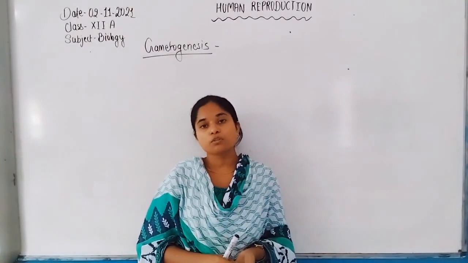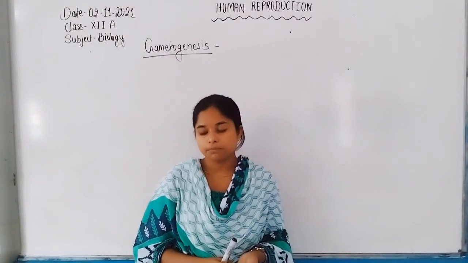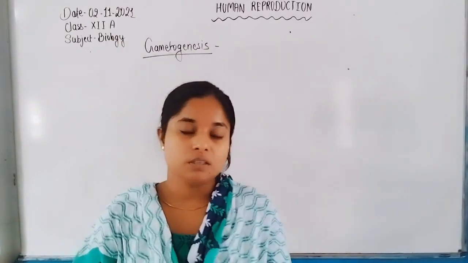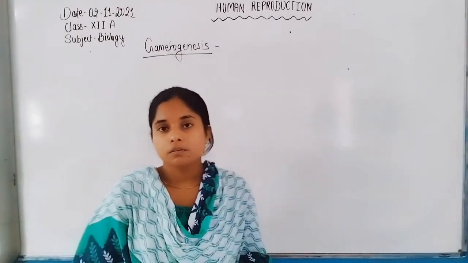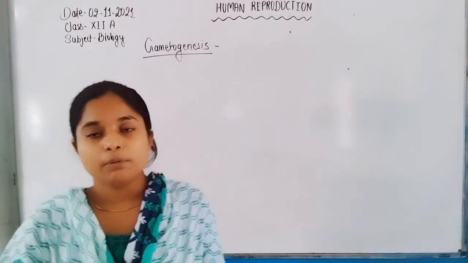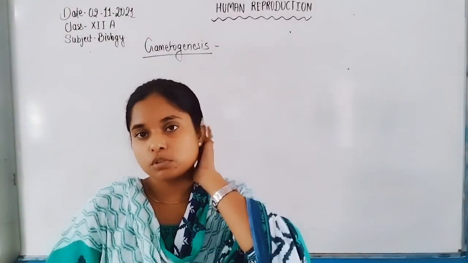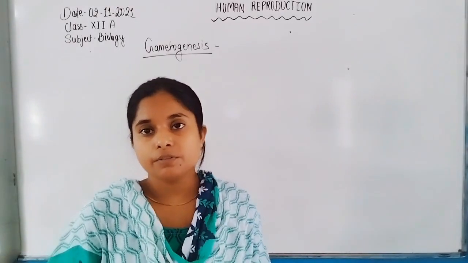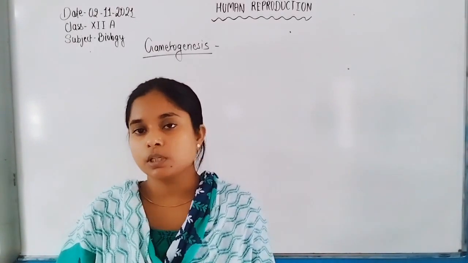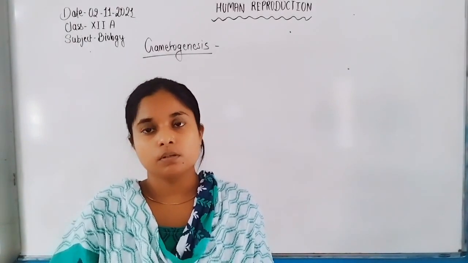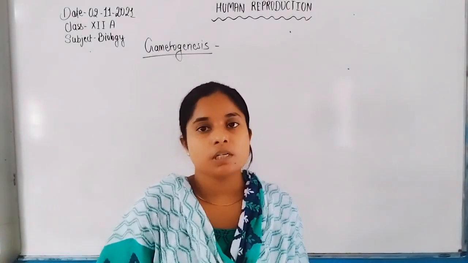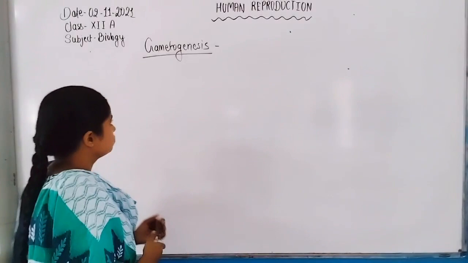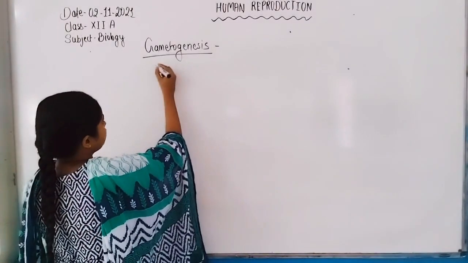In this class, I am going to start with another important topic of chapter human reproduction. In this chapter, we are going to discuss the gametogenesis process, where the male gamete formation occurs. That process is known as spermatogenesis, and if the female gamete formation occurs, that process is known as oogenesis. So spermatogenesis and oogenesis are part of gametogenesis.